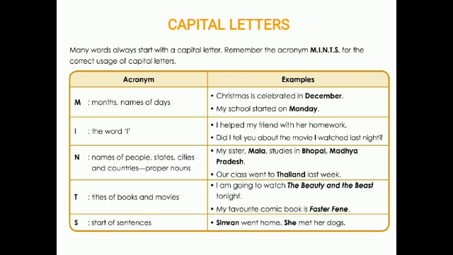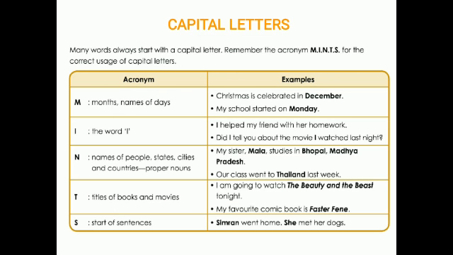The next is N. Names of people, states, cities and countries. This is basically proper nouns. So wherever proper nouns come in a sentence, you have to use a capital letter. My sister Mala studies in Bhopal, Madhya Pradesh. Our class went to Thailand last week. So Mala, Bhopal, Madhya Pradesh, Thailand, all these are proper nouns. So whenever we have proper nouns in a sentence, we have to start the word with a capital letter.